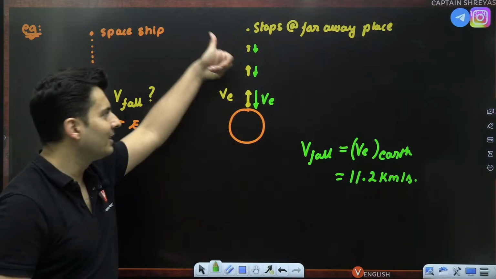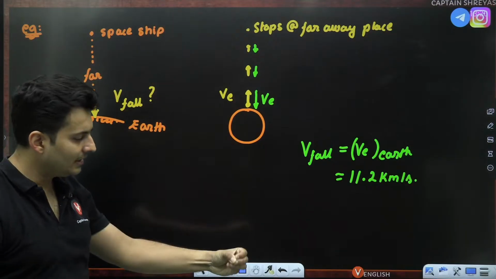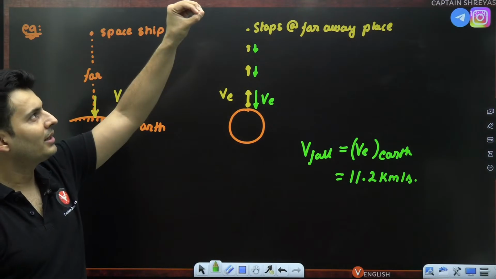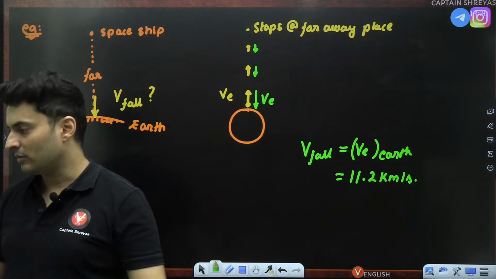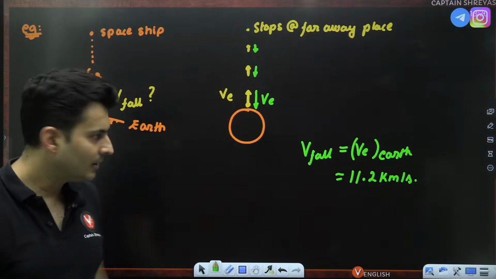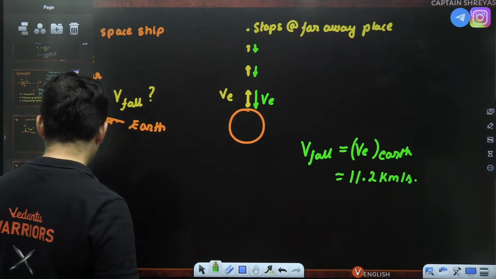You just have reversed the situation. Instead of falling like this, you throw it, it will stop over there. So whatever happens while going far away will happen while coming onto the surface of the planet. As simple as that. Cool. Let's go ahead to the next question.